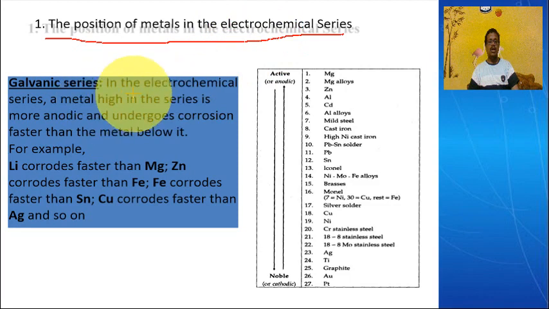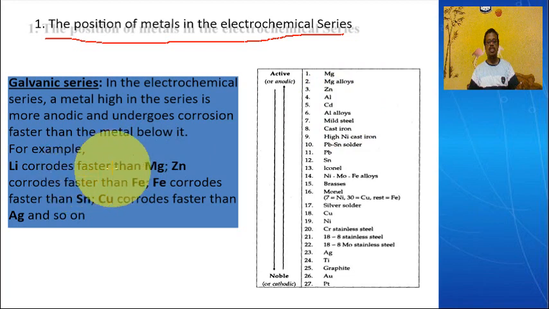But the galvanic series is an order of metals and alloys. If you see this, magnesium alloy, zinc, aluminum, cadmium. This is an order of metals and alloys, which tells which metal acts as anode and which metal acts as cathode.